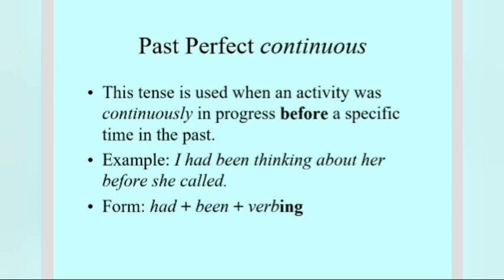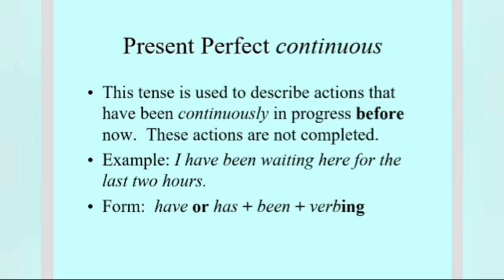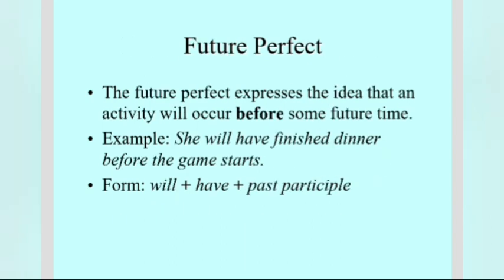He has been playing for 2 hours. Perfect continuous. We cannot write he is playing for 2 hours. That's wrong. Present perfect continuous. This tense is used to describe action that had been continuously in progress before now. This action is not completed, and you should write in your copy, children, that there should be mentioning of time. I have been waiting here for the last 2 hours. If the time is not mentioned, it is going to be continuous tense, present continuous. Since the timing is mentioned, so what do we have? Perfect continuous.